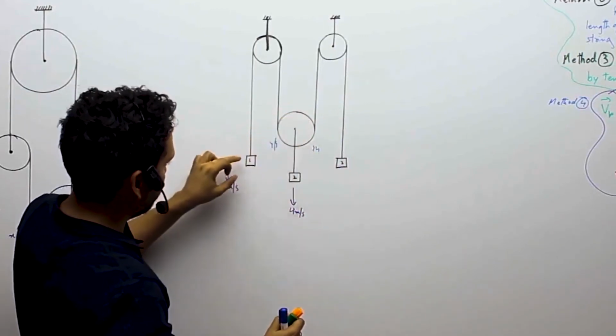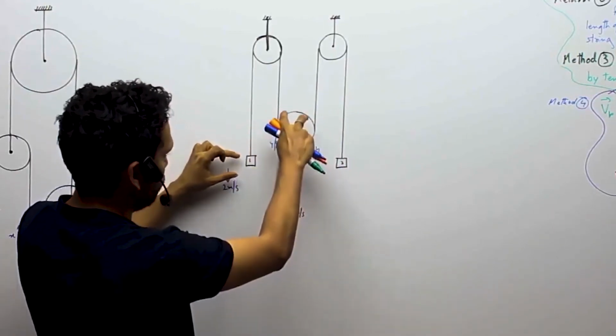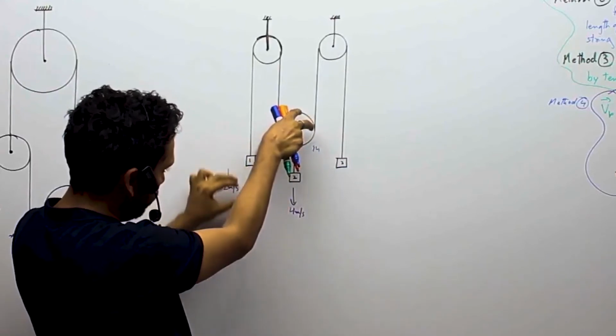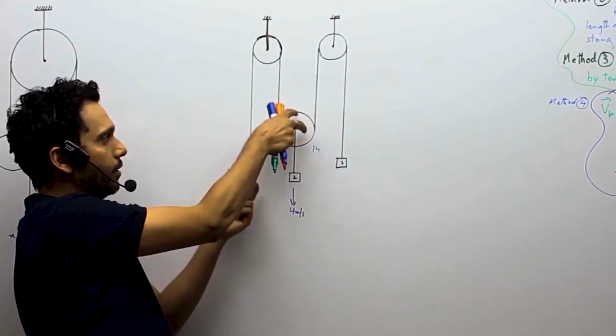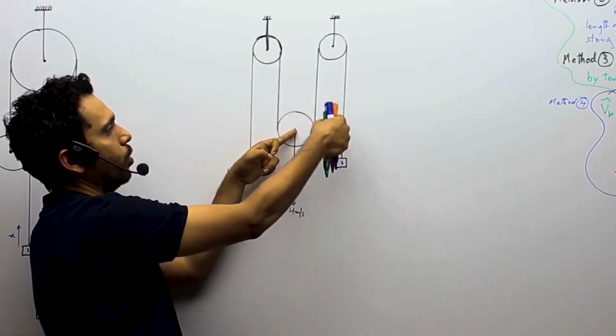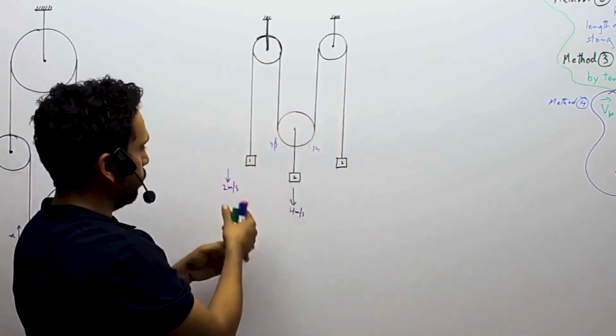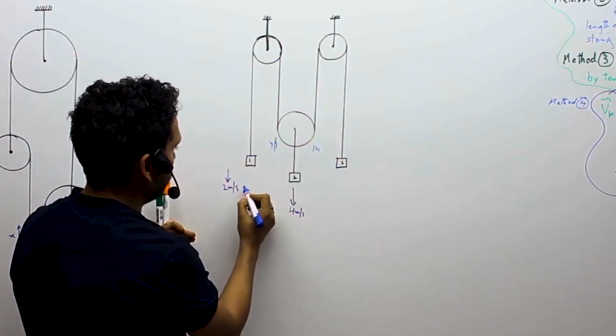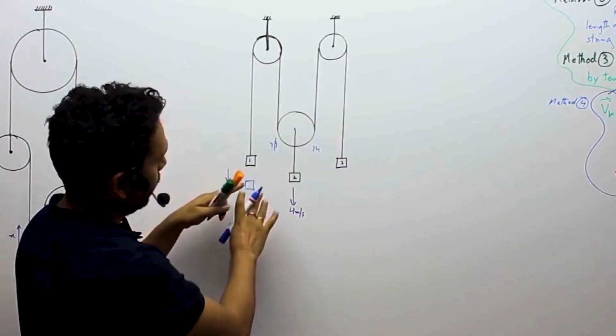And first I just move this body down. So this pulley is stationary. I move the body down by 2 meters and this pulley is stationary. So this has to go up by 2 meters, for a stationary pulley, it has to go up by 2 meters. Now I am done with the movement of this. It has come down to its new position and it is not going to move.